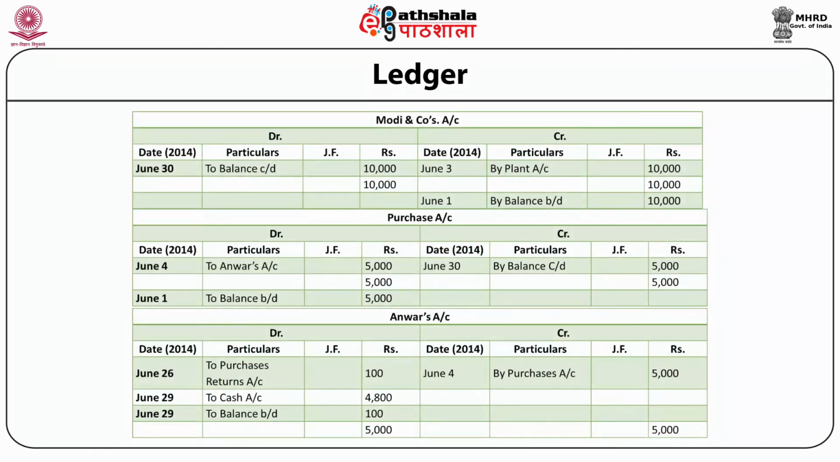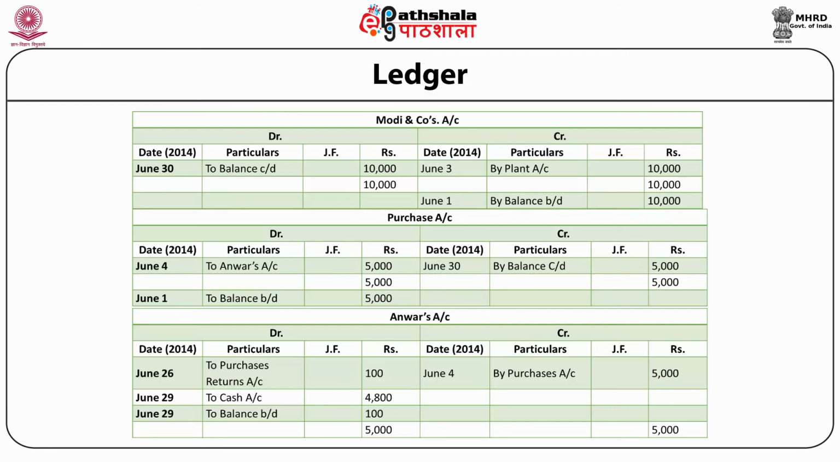Modi and Company's account. Credit side, June 3, by plant account rupees 10,000. Debit side, June 30, to balance carried down rupees 10,000. July 1, credit side, by balance brought down rupees 10,000.